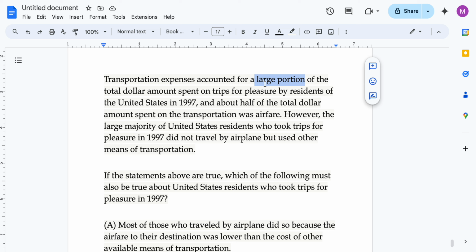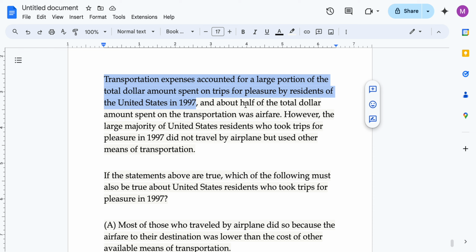It's not necessary that it's greater than 50% of the total dollar amount, obviously, because he'd be talking about that only. What else? Spent on trips for pleasure. So we have to keep this in mind. They might play around with this. By residents of the US in 1997. So basically, transportation expense, large amount, trips for pleasure, 1997.